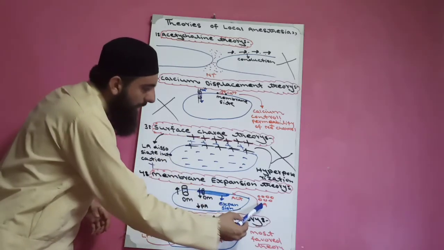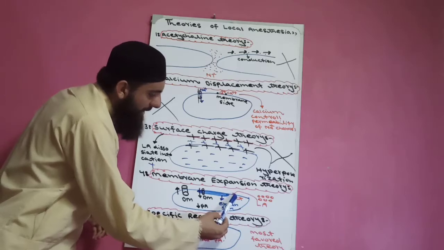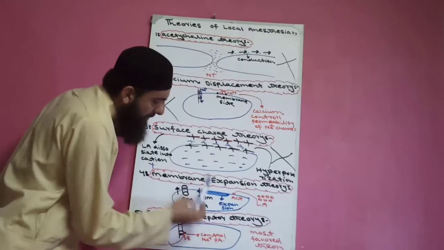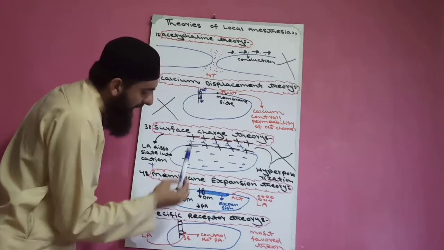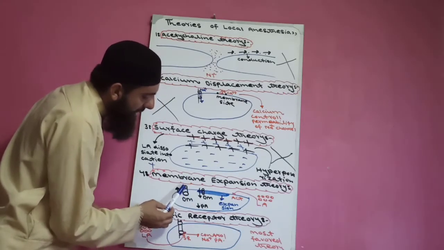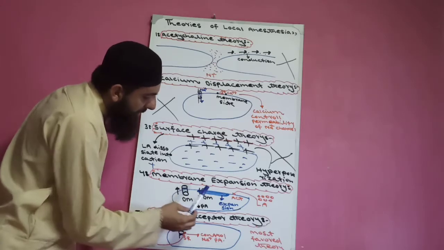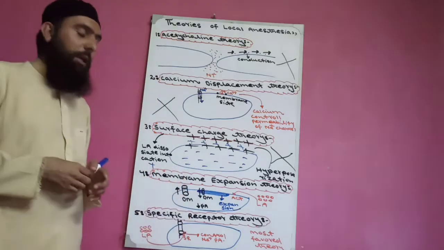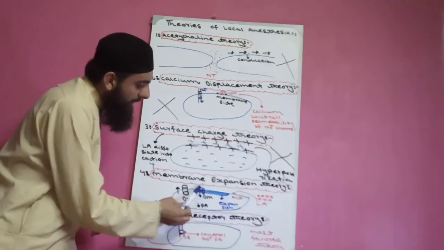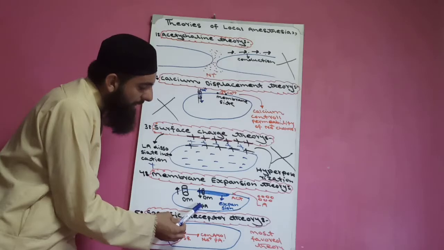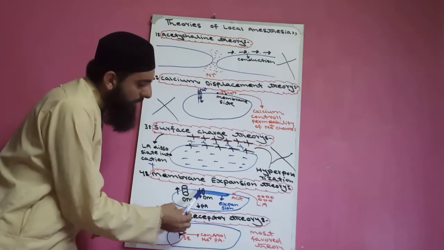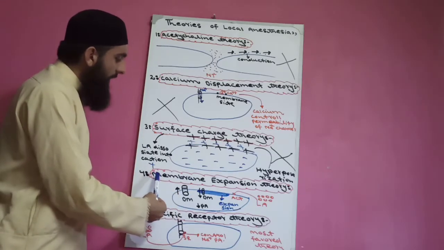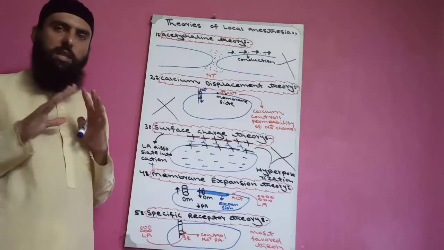Like here, local anesthetic diffuses and acts on the cell membrane. As a result, the cell membrane expands. Here the cell membrane is narrow, here expanded. When the cell membrane is narrow, in the normal condition, the diameter of the sodium ion channel is large. But when the cell membrane expands, the diameter of the sodium ion channel becomes narrow. When the sodium ion channel diameter becomes narrow, there will be less permeability of the sodium ion channel. This is the fourth theory, the membrane expansion theory.